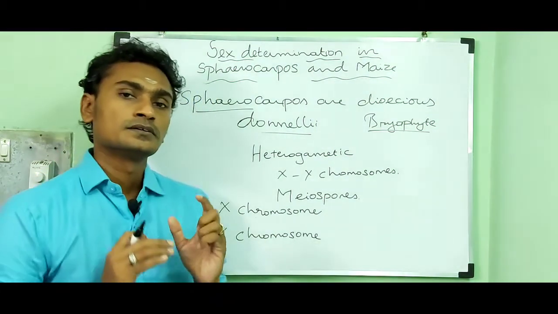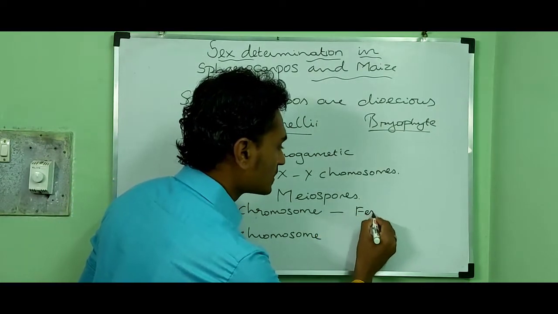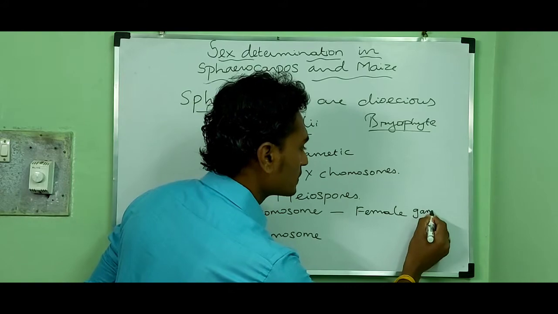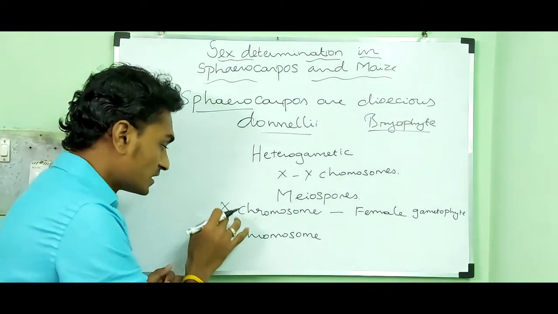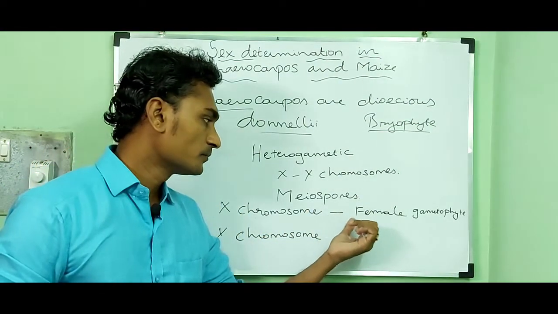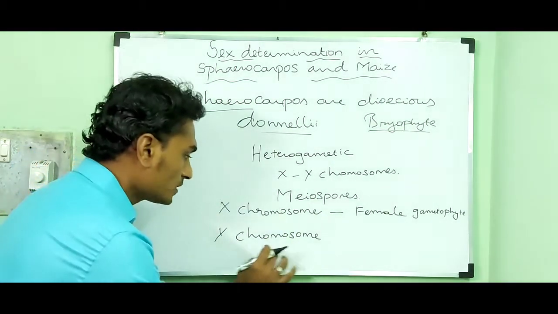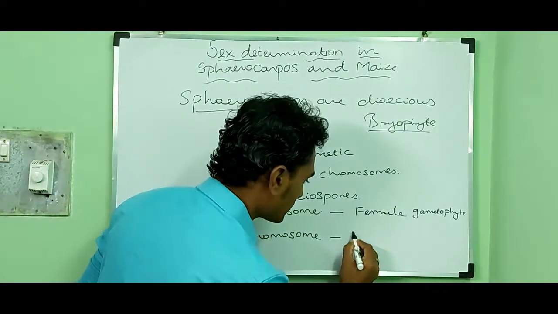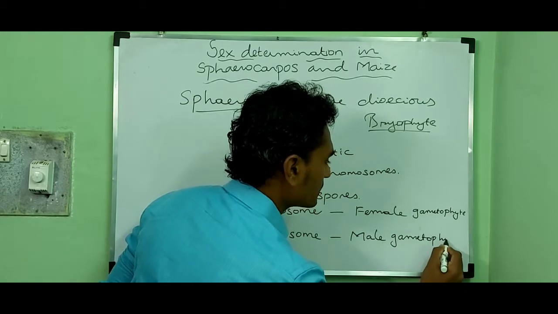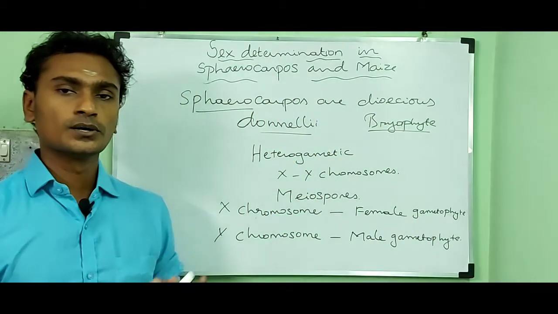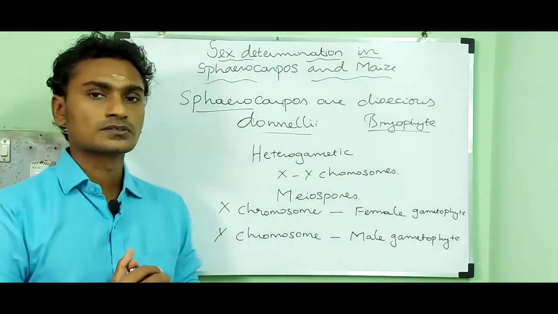So the meiospore which contains X chromosome develops into female gametophyte. Then the meiospore which contains Y chromosome develops into male gametophyte. This is how the sex determination process takes place in the plant Spirocarpus.